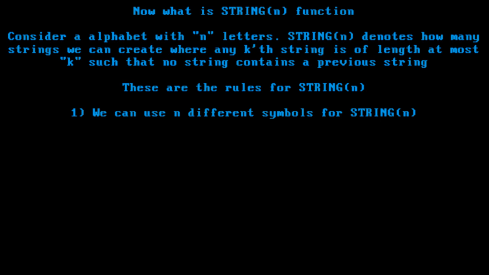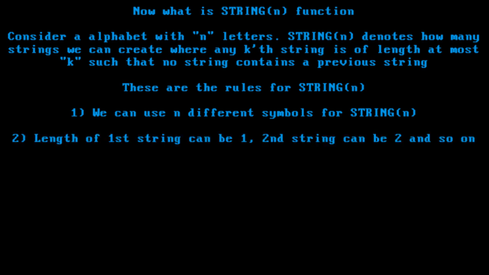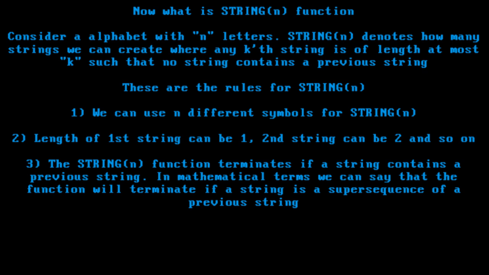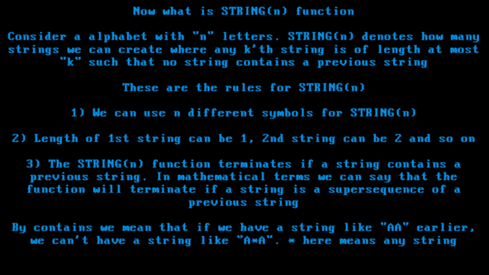1. We can use n different symbols for string n. 2. The length of the first string can be 1, the second string can be 2, and so on. 3. The string n function terminates if a string contains a previous string. In mathematical terms, the function will terminate if a string is a supersequence of a previous string. By contains we mean that if we have a string like AA earlier, we can't have a string like A star. A star here means any string.